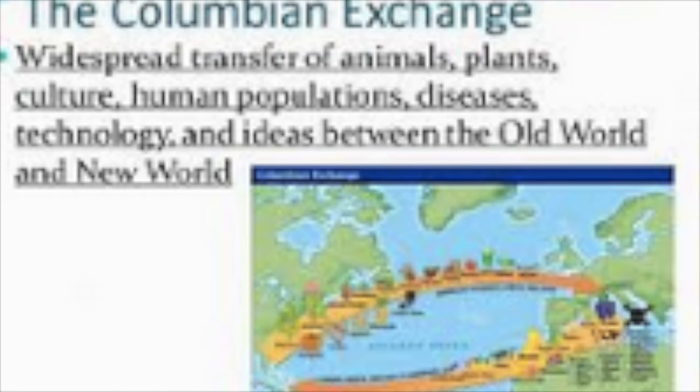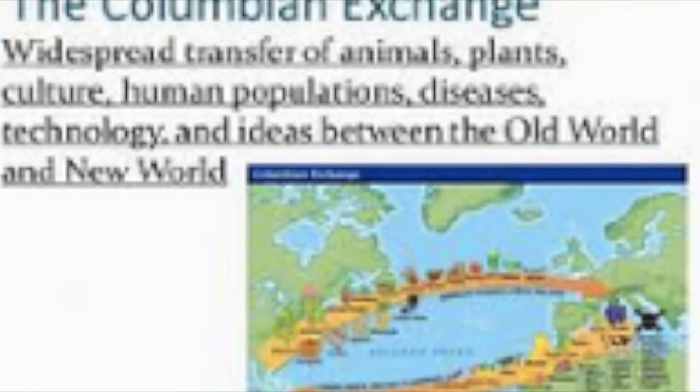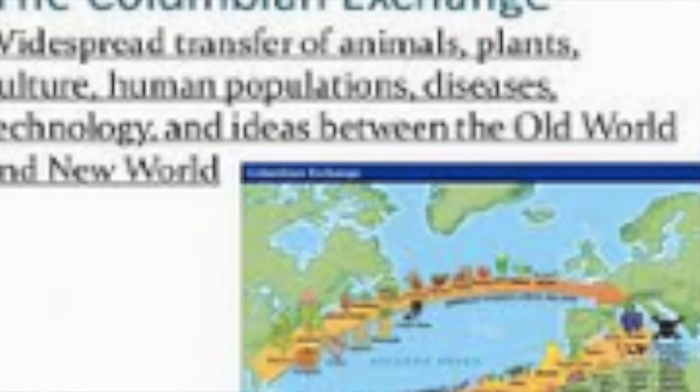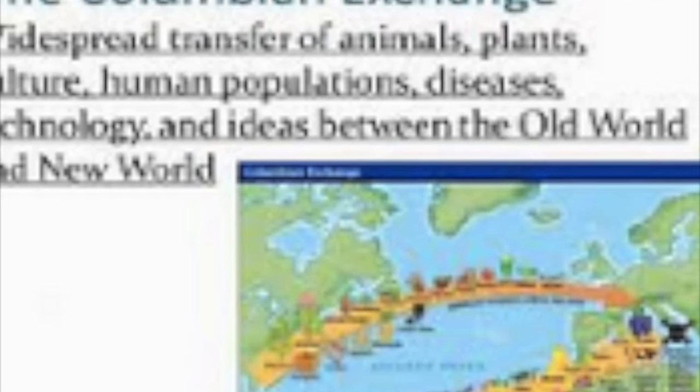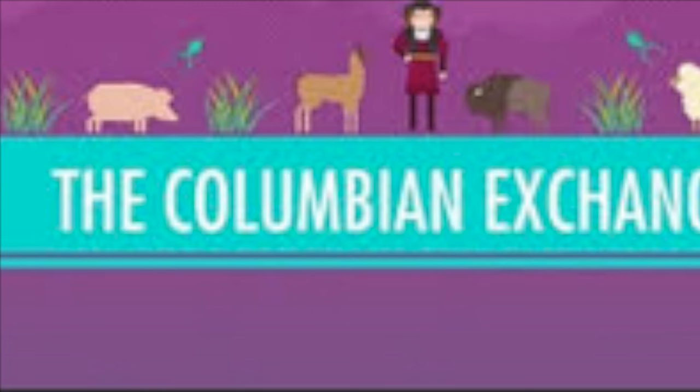The common Old World diseases were smallpox, measles, malaria, yellow fever, influenza, and chickenpox. The common New World diseases were syphilis, polio, hepatitis, and encephalitis. The Indian population was impacted by the illnesses.